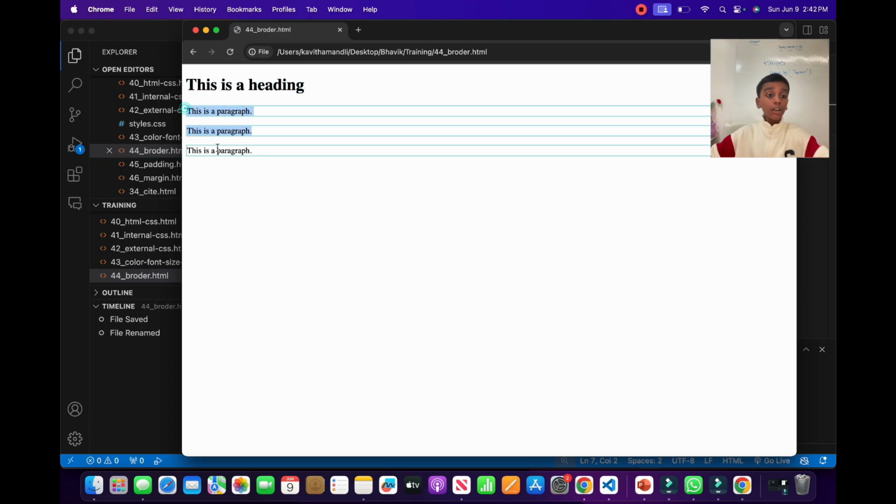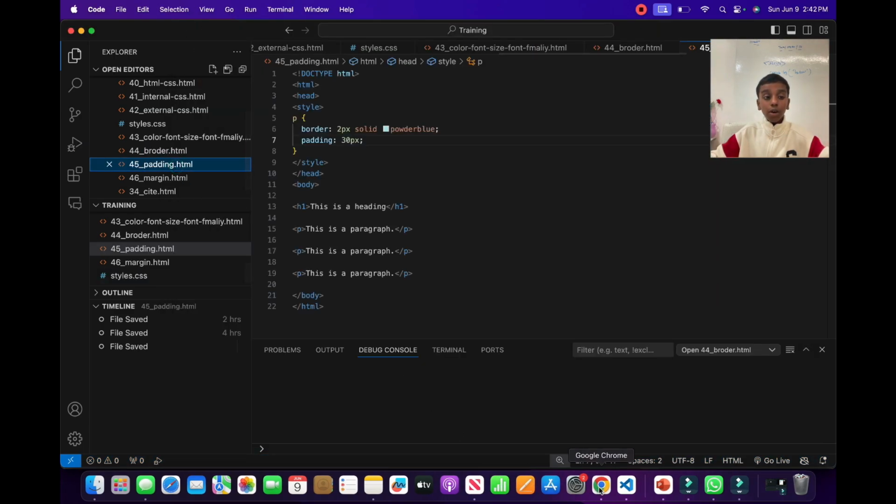Now as you see here, with our 3 paragraphs, the color powder blue came as a border, and 2 pixels thickness came for the border. Now let's go back to our PPT to learn more.